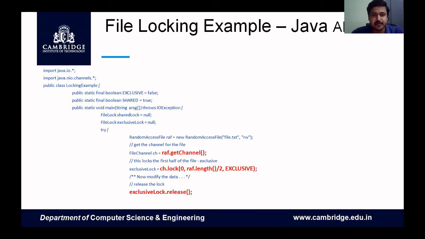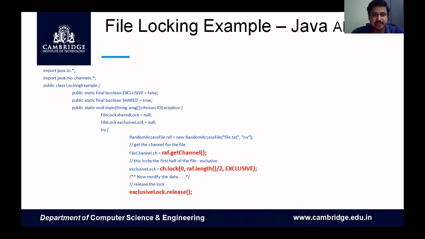So I'll take one example of a Java program where I'll explain the concept of shared lock and exclusive lock. Only the highlighted things I'll be explaining, which are important for us as of now. The first one is, how do we get the channel? We get the channel from the file, using a command called getChannel. The file should be given permission for read mode and write mode. Only then can we access it for locking.